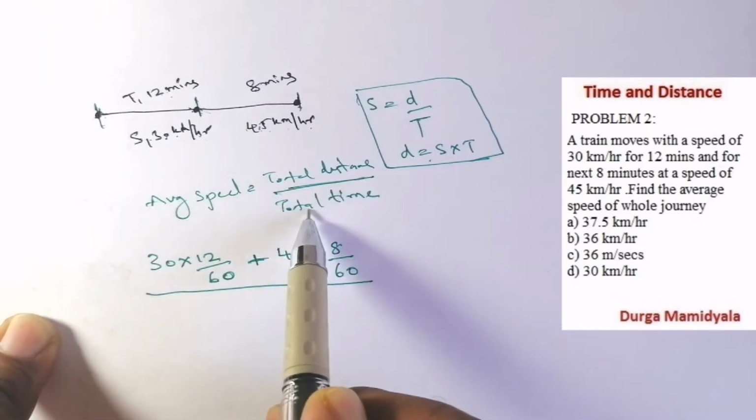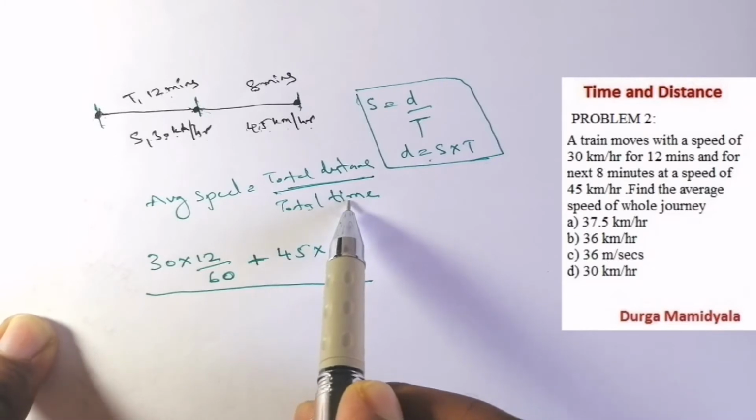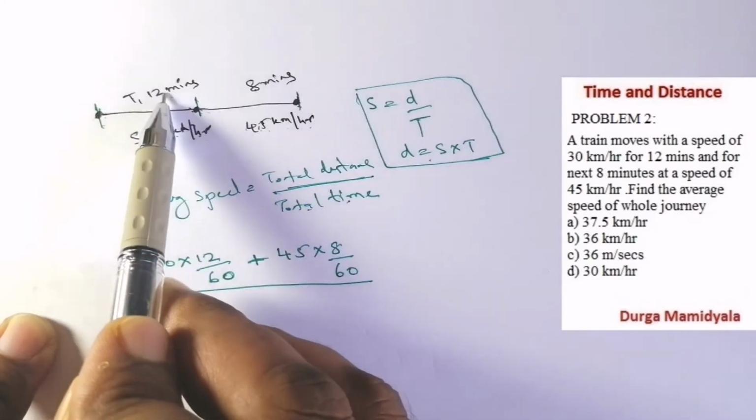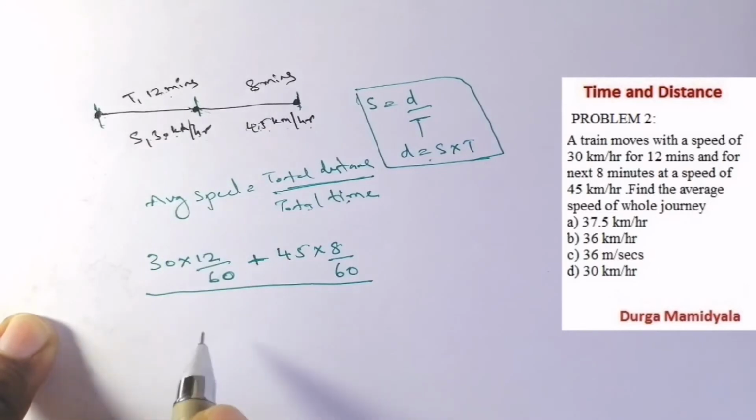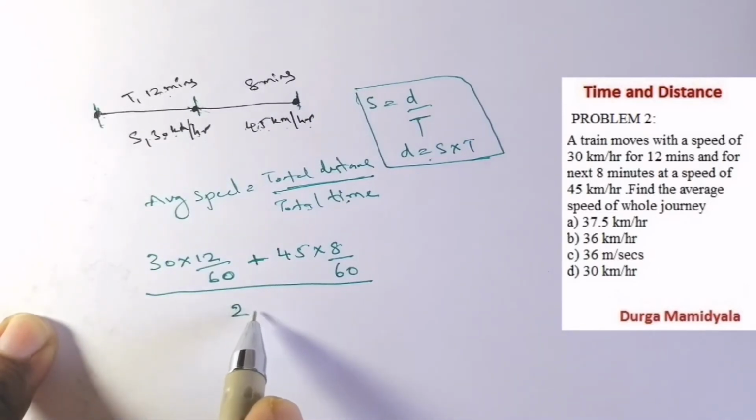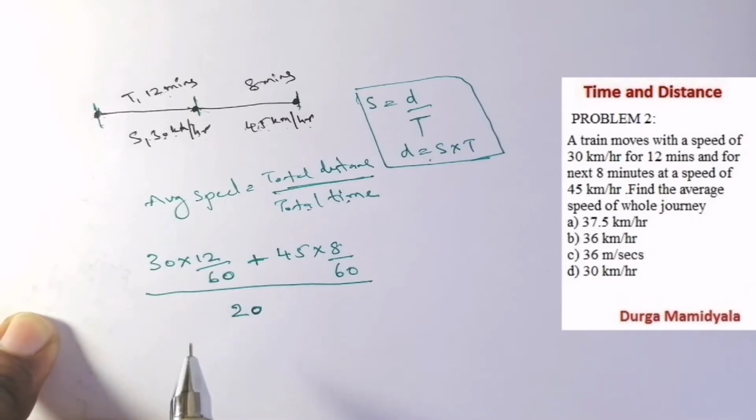Now I have to calculate the total time. The time is given directly, that is 12 minutes plus 8 minutes. So the time is equal to 20 minutes. But what should we get here? We have to get it in hours. So we have to divide it by what? 60, right?